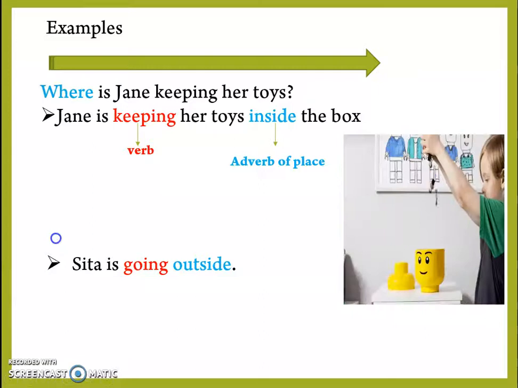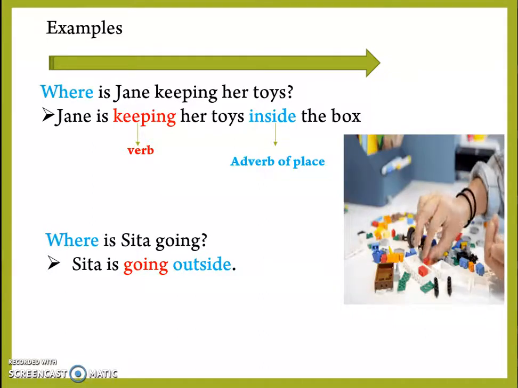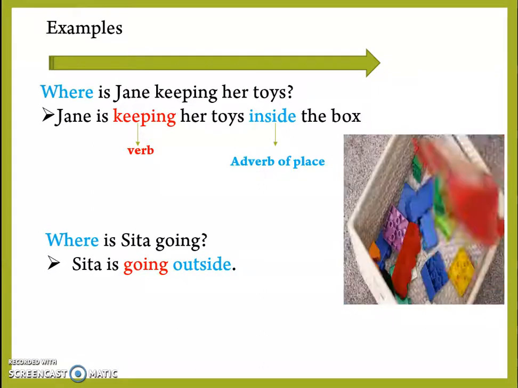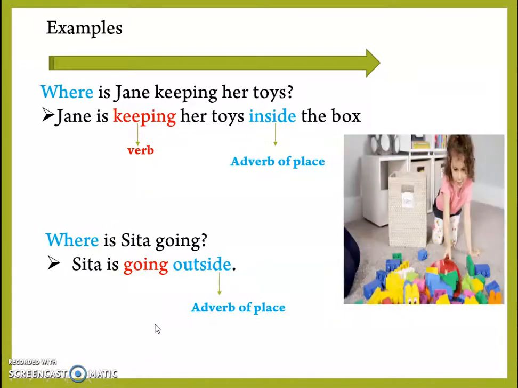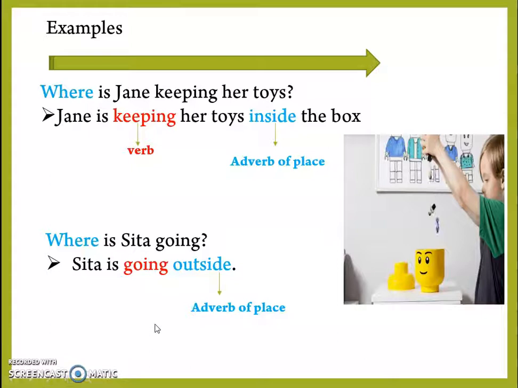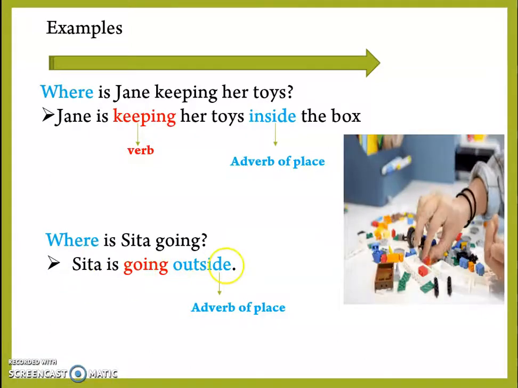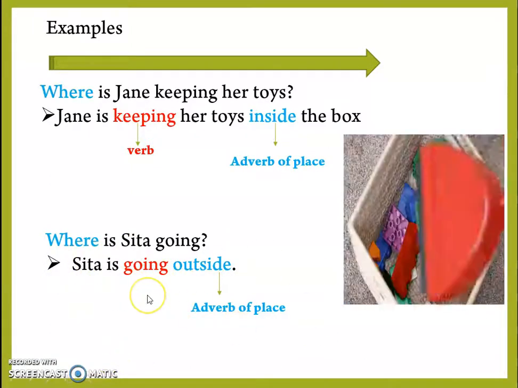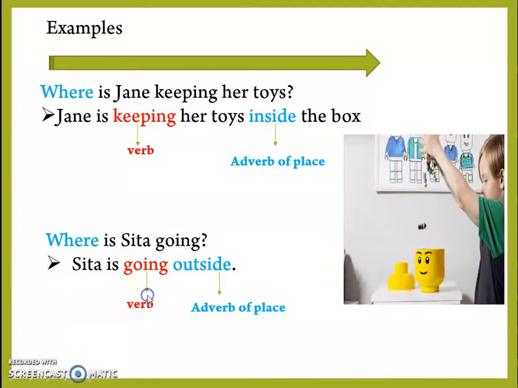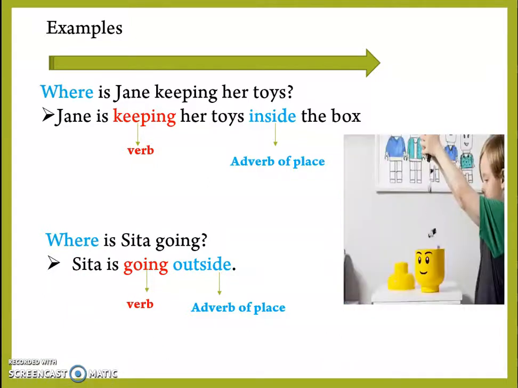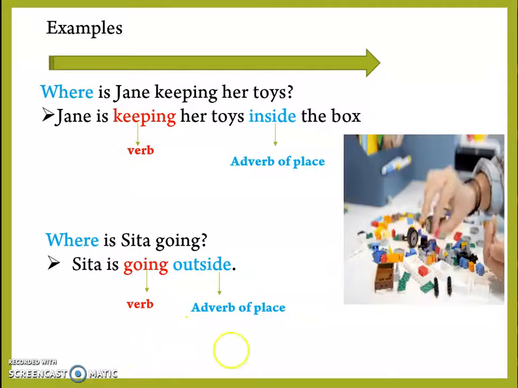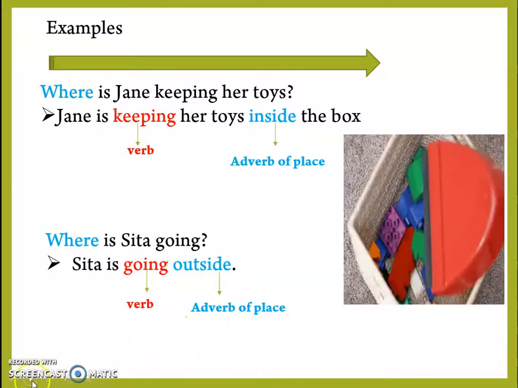Sita is going outside. So, where is Sita going? Yes, the answer is outside. Outside is the adverb of place that is telling us where Sita is going. Thus, it is an adverb of place and it is modifying the verb going. So, this is the way we find adverbs of place in a sentence. Let us look at a few more examples.